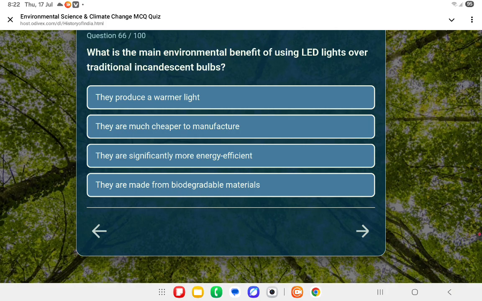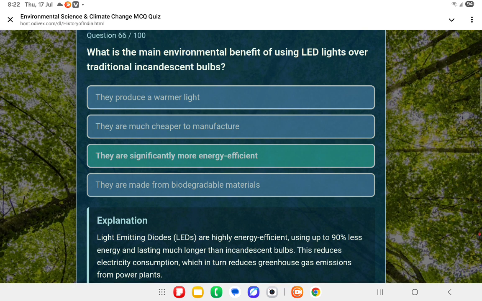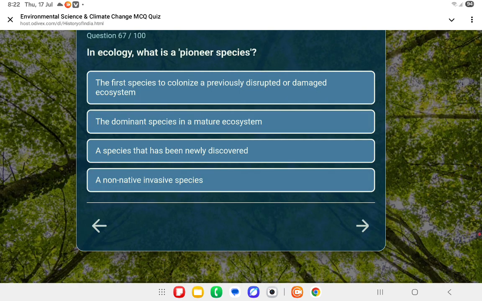What is the main environmental benefit of using LED lights over traditional incandescent bulbs? They are significantly more energy efficient. They use less energy.